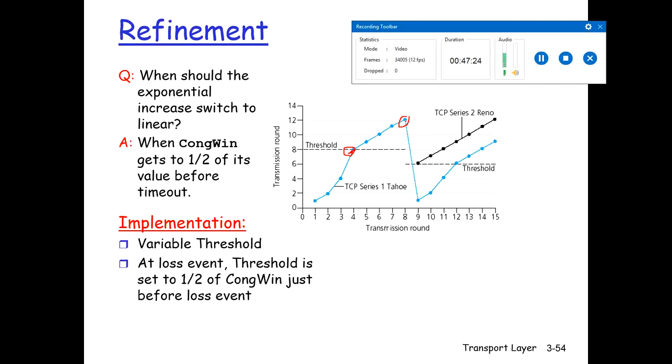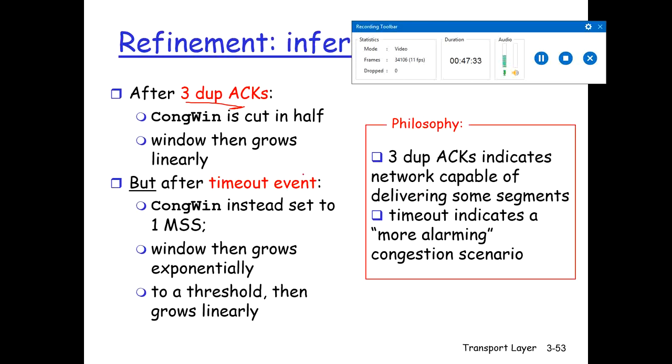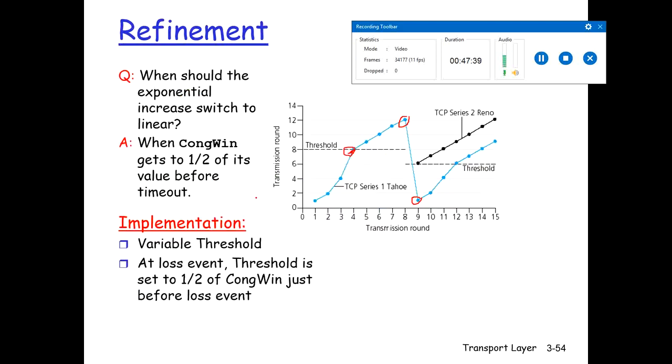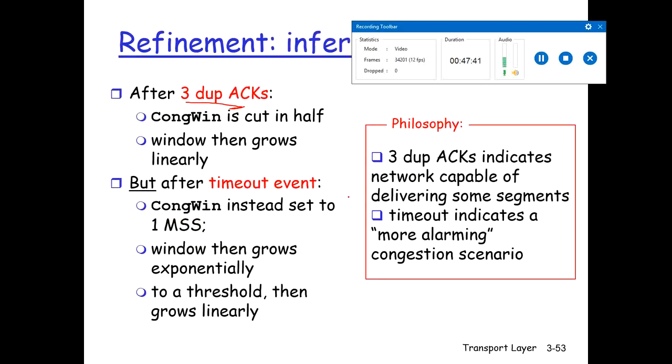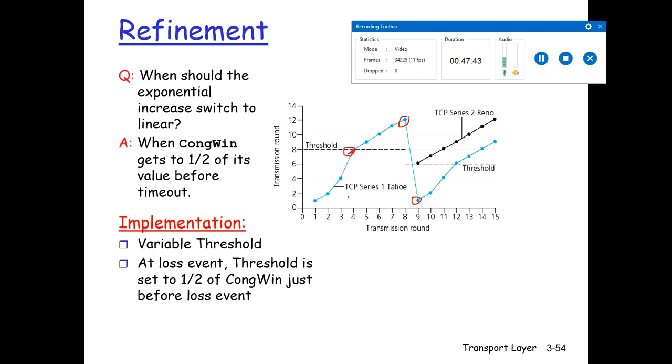Now if the timeout event occurs, in this case the congestion window size will be set to 1 MSS, and after that it will grow exponentially: 1, 2, 4, 8, and then it grows.